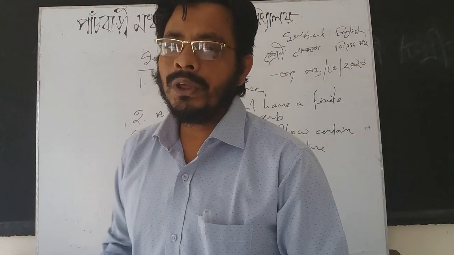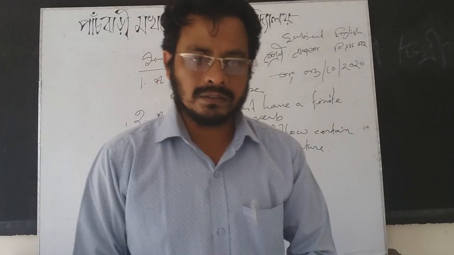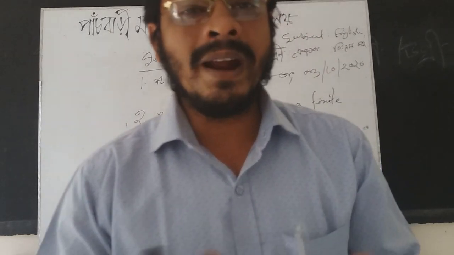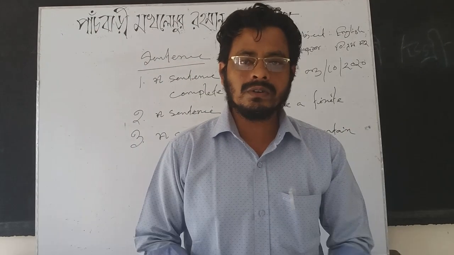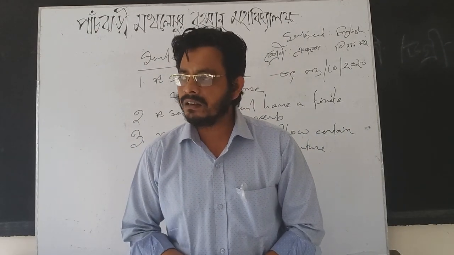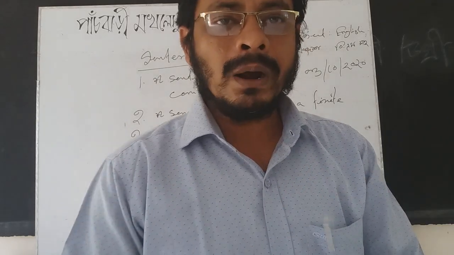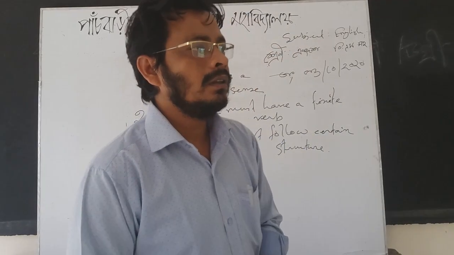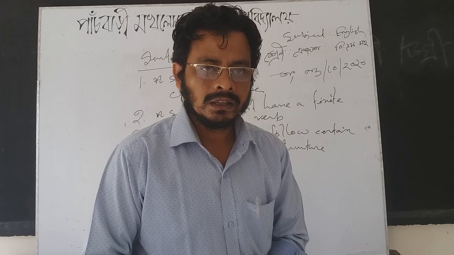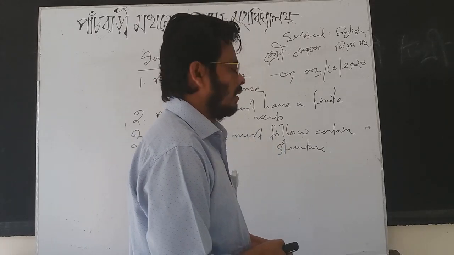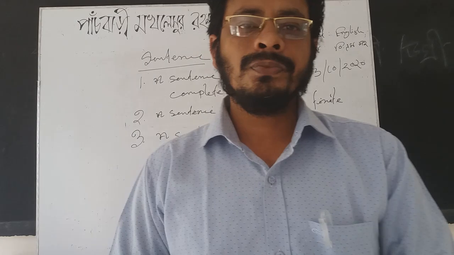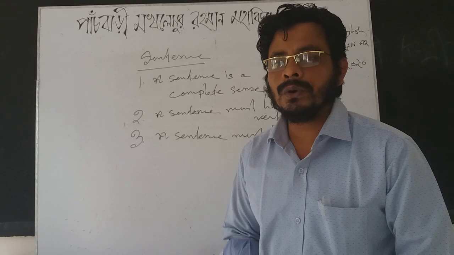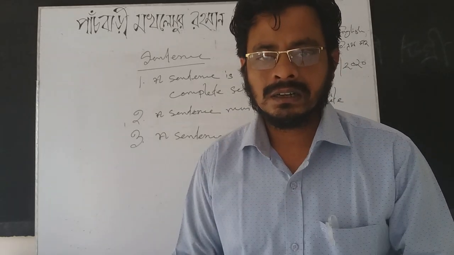That means we know there are different types of sentences, like assertive sentence, interrogative sentence, imperative sentence, optative sentence, exclamatory sentence, simple sentence, complex sentence, compound sentence, complex compound sentence. According to the degree, positive degree, comparative degree, superlative degree, all these things vary from one to another. As they vary, we will have to know the structure of all the sentences.